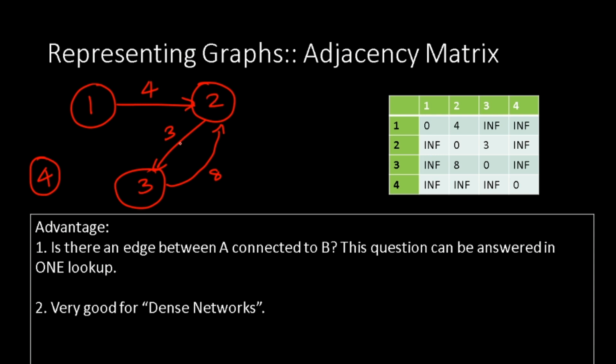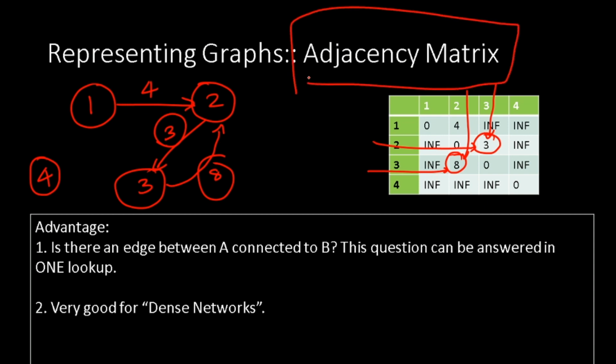Similarly, for 2 and 3, the weight is 3. For the second row, for the third column, the weight is 3. For 3 and 2, there is an edge with weight 8. Third row, second column, the weight is 8. Right? So when we are representing things in this form, we understand it as an adjacency matrix.